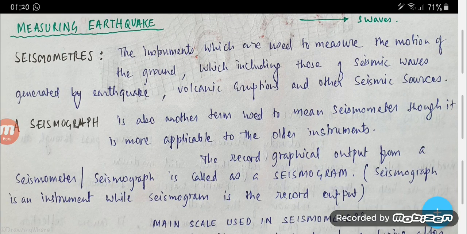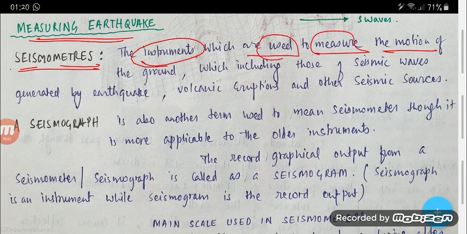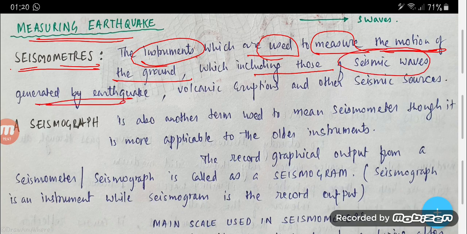Now, there are different methods used to measure the earthquake. So, how is the earthquake measured? Measuring earthquake. First is the seismometers. The instruments which are used to measure the motion of the ground, including those of the seismic waves generated by the earthquake, volcanic eruptions and other seismic sources. So seismometers are the instruments we use to measure the motion of the ground which occurs due to seismic waves generated by earthquakes, volcanic eruptions, or other seismic sources.